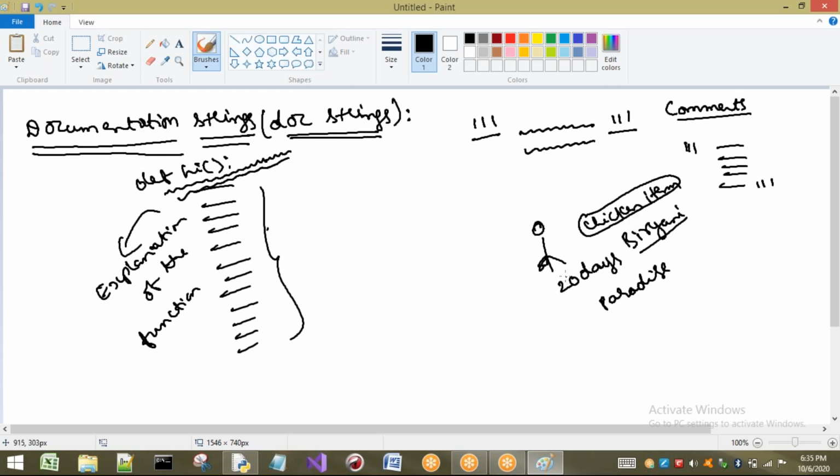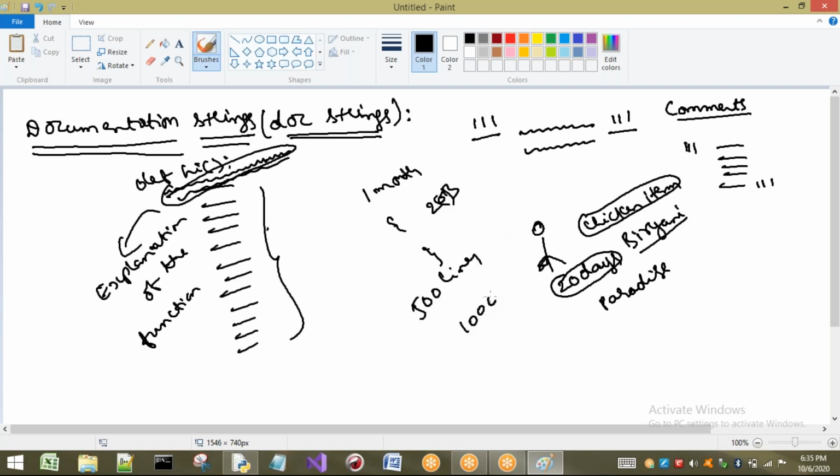That means whatever you have done 20 days ago, you are unable to remember. But if you see a program you wrote 1 month back or 1 year back without these types of explanations, can you remember what it is going to do? You may think that if it is a 2-line or 3-line program, it is easy to understand. I am not talking about 10, 20, 30 or 40 lines. I am talking about a code of 500 or 1000 lines. If you open that program and want to analyze it, it will take some time to understand. So better to go for these doc strings.